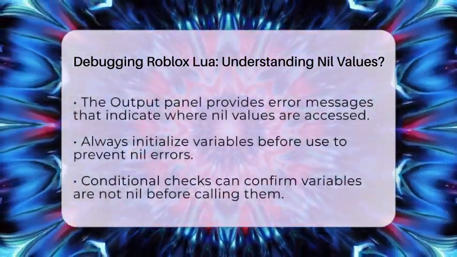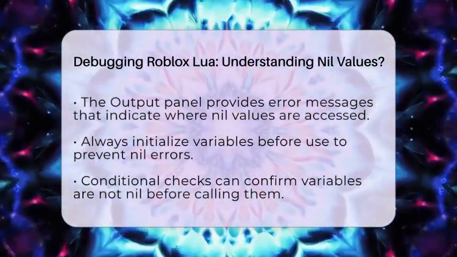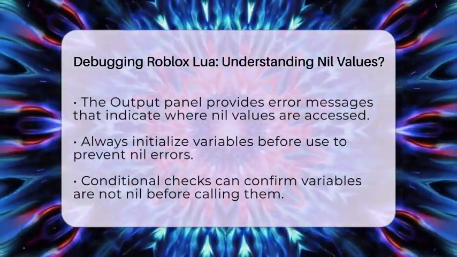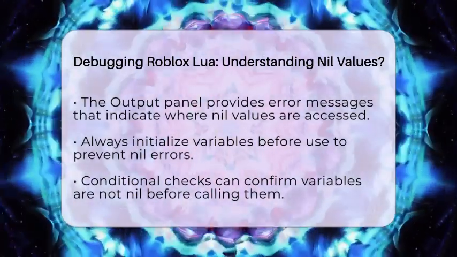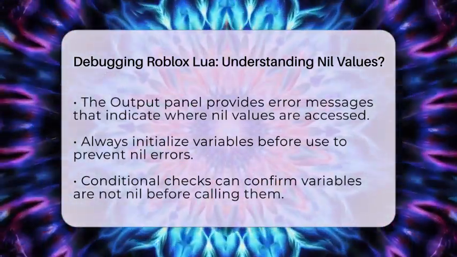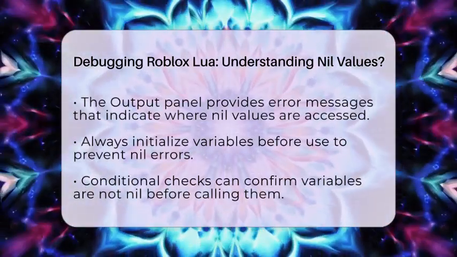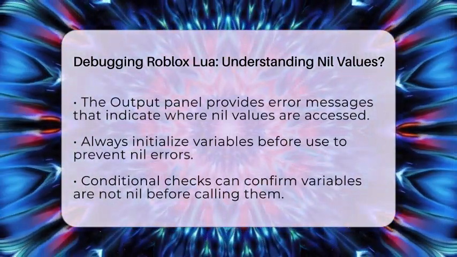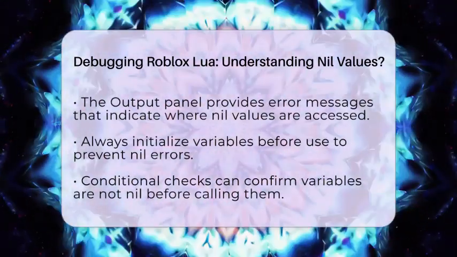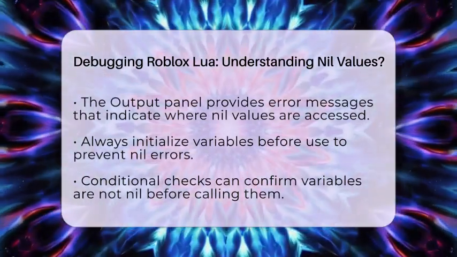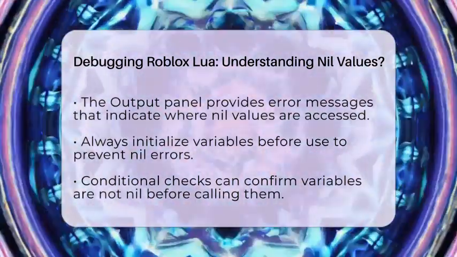To avoid nil errors in your scripts, always initialize your variables before use. You can also use conditional checks to confirm that variables are not nil before calling them. For instance, you can write a simple check like this: if myFunction then myFunction() else print("function is nil") end.